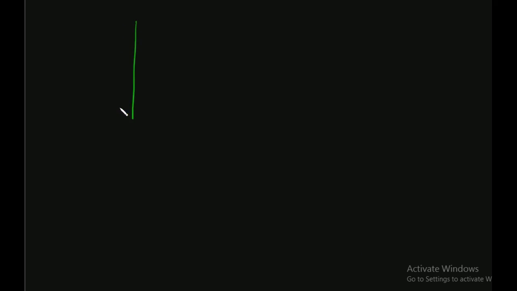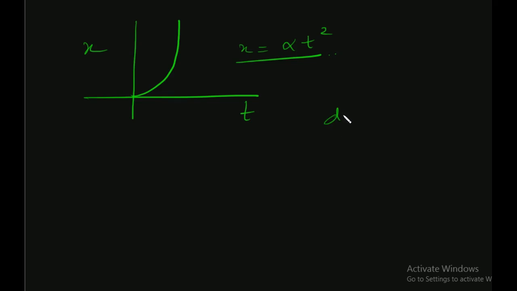All right, another graph can be like this. For example, this is t and this is x. This graph can be like x equal to alpha t square, since this is indeed a parabola. So first of all, you see velocity here is not constant, because dx over dt would be equal to 2 alpha t. So we can see that t is varying. We started from 0 and it is varying at every point.